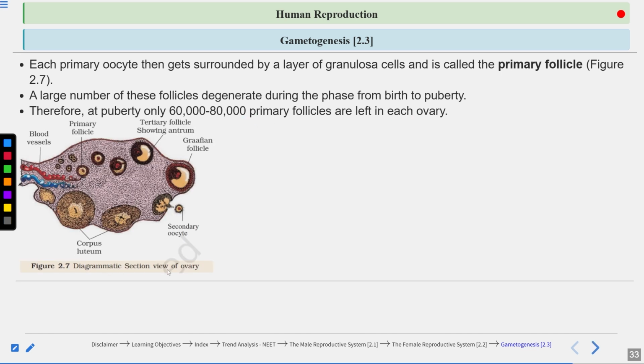So here you can see a diagrammatical sectional view of ovary. This primary follicle is formed. This primary follicle consists of the primary oocyte, which is arrested in the prophase 1 of meiosis 1. Primary follicle will form secondary follicle. Secondary follicle will also consist of primary oocyte arrested in the prophase 1 of meiosis 1. Then secondary follicle will transform into tertiary follicle. This tertiary follicle will also consist of the primary oocyte. And what is the characteristic feature of tertiary follicle? It consists of the antrum, which is a fluid filled cavity. So a question can come from here.